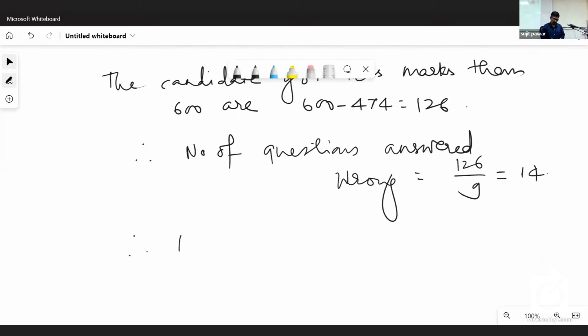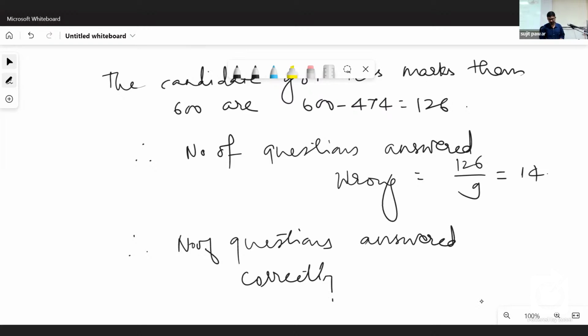Therefore, number of questions answered correctly is equal to 100 minus 14 is equal to 86. Is it clear? Okay. So it seems very simple. Such a question is a straightforward question.